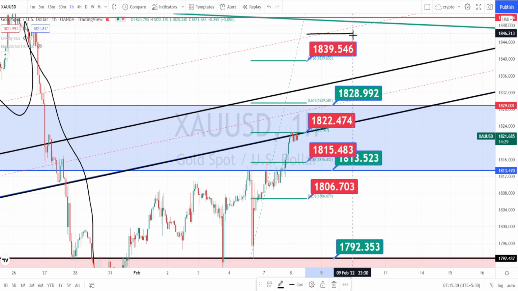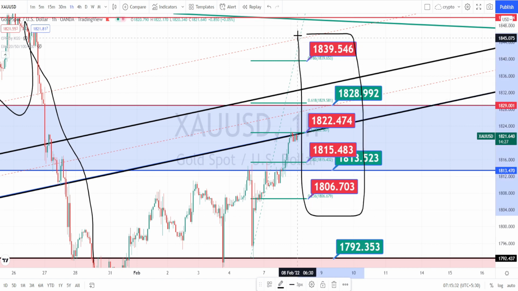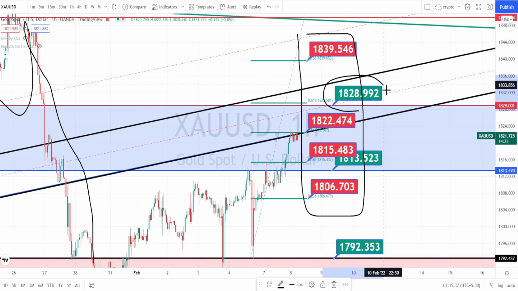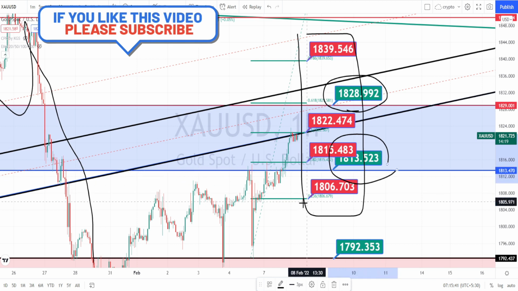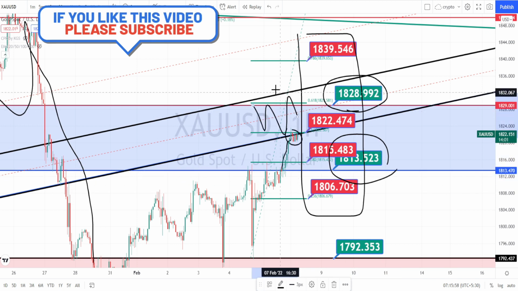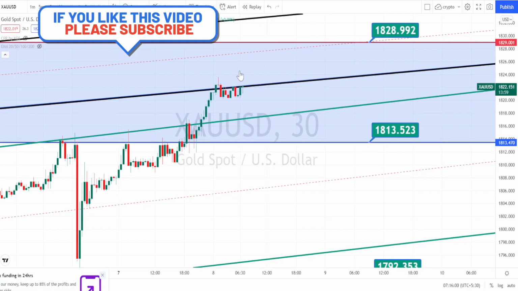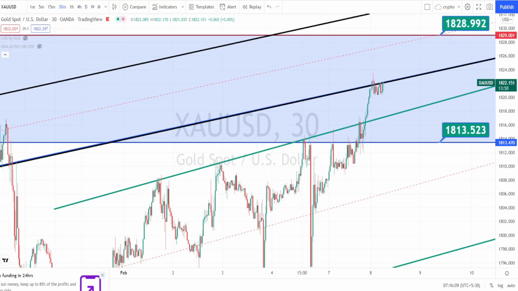So the values in red color boxes are the support and resistance levels in hourly time frame, and the values in green color boxes are the support and resistance levels in daily time frame. Let us do the analysis in 30 minutes time frame. I am in 30 minutes time frame now.